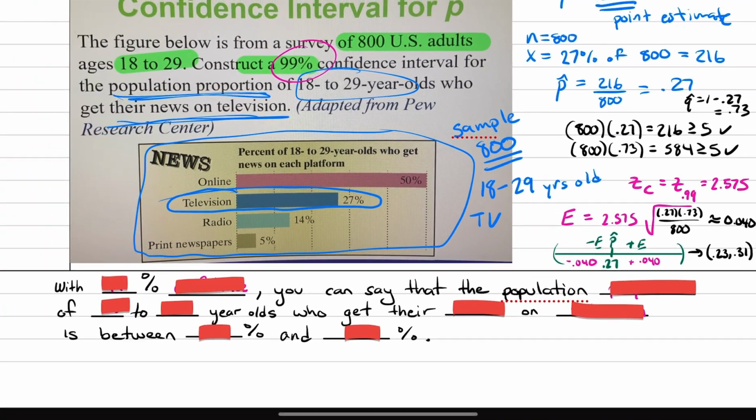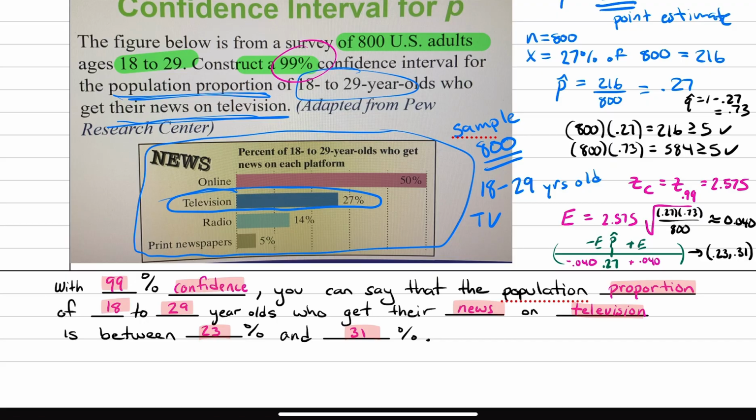All right, so let's go ahead and answer the question now. With 99% confidence, you can say that the population proportion of 18 to 29-year-olds who get their news on television is between 23 to 31%. So that's for the population. I can be 99% confident that the proportion of U.S. adults that get their news on television from the ages of 18 to 29 is somewhere between 23% to 31%. So pretty low.